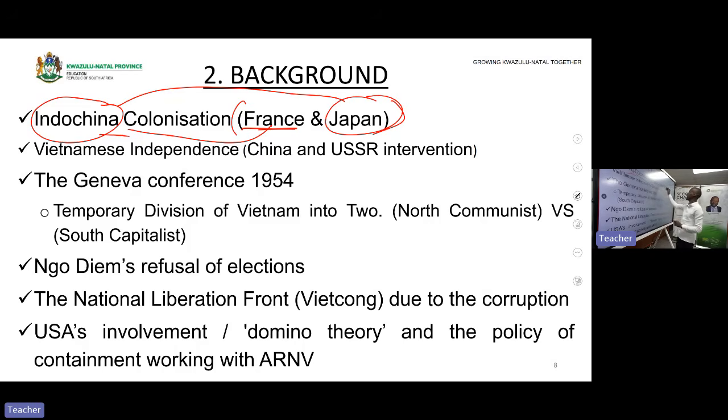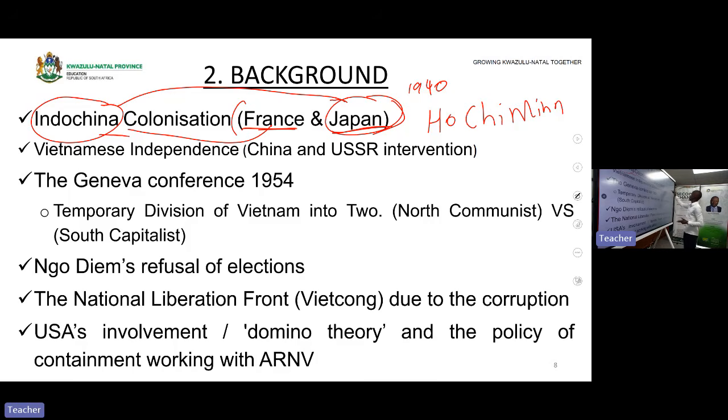Indochina was colonized. By 1940, it was colonized by Japan. Are we clear, class? When it was colonized by Japan, a secret guerrilla organization grew, led by a person known as Ho Chi Minh, to fight against the invasion by Japan. And this group of secret guerrillas was backed by what? They were backed by China and Russia.